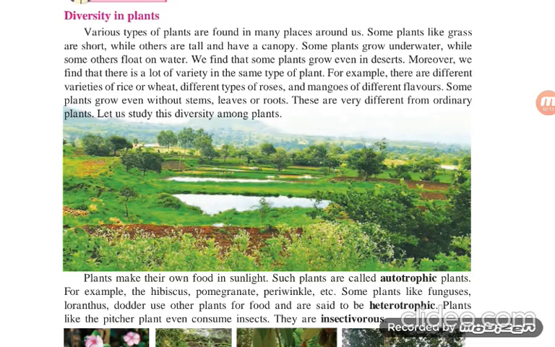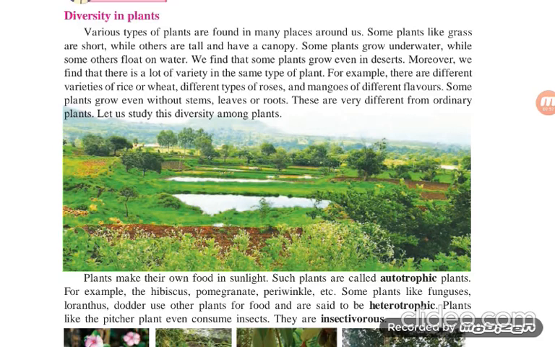Some plants like grass are short, while others are tall and have a canopy. Canopy means, when you are traveling on a highway, you find that there is a canopy. The canopy is because of the tall trees alongside both sides of the road, and they form a tunnel-like shape. That is a canopy. Some plants grow underwater, just like aquatic plants, the lotus and singhara plants, while some others float on water. We found that some plants grow even in deserts.